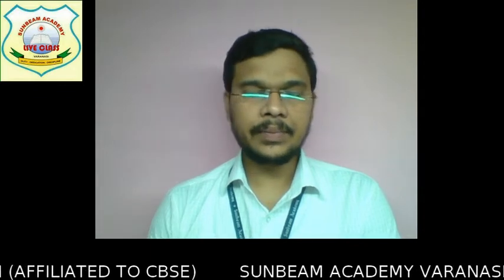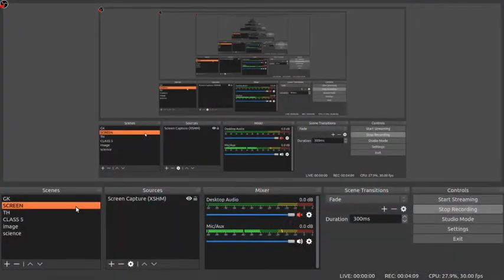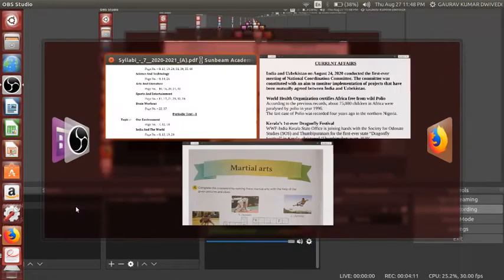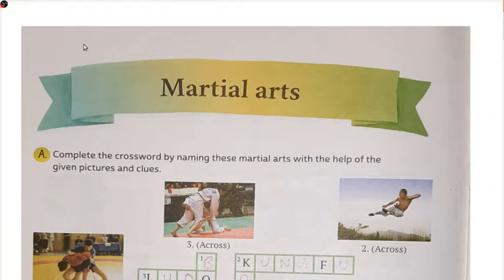So, starting with this, let me first share the screen, and now we'll be going ahead. This is our very first page, that is your martial arts. If we talk about martial arts, we are very much attracted by it. We are very much fond of it.